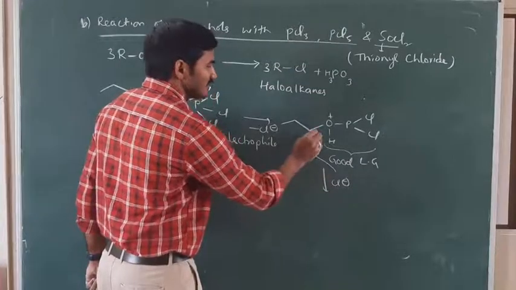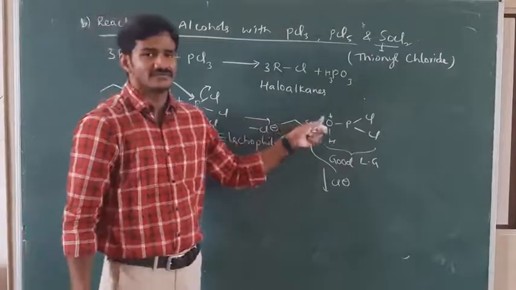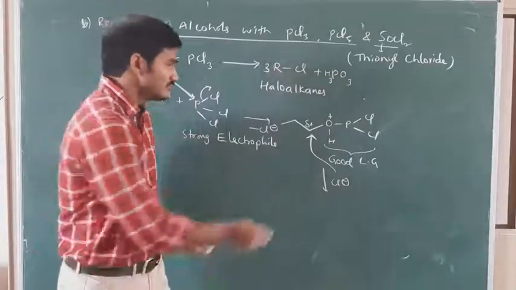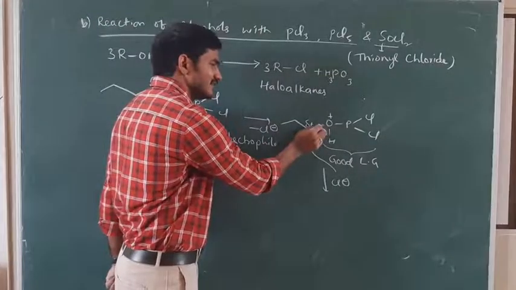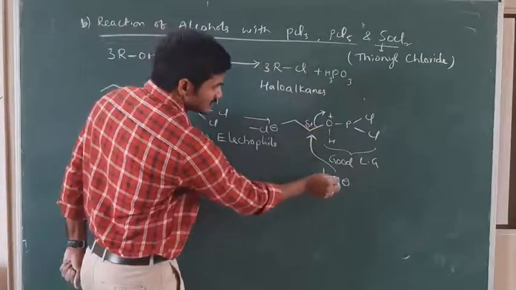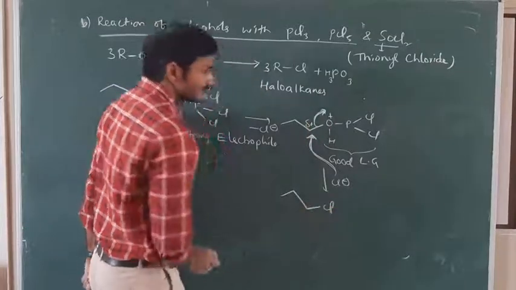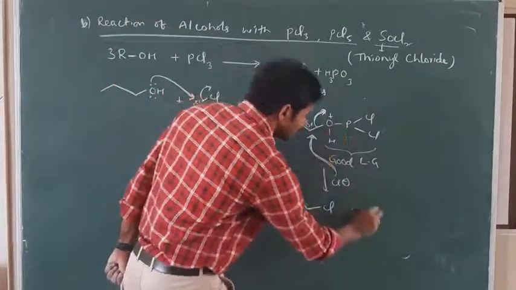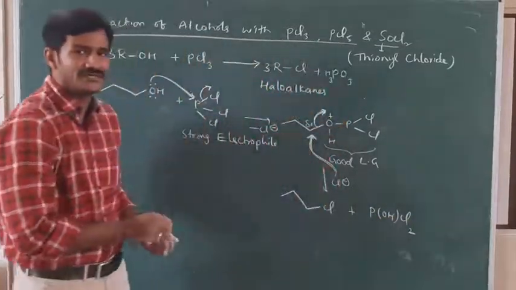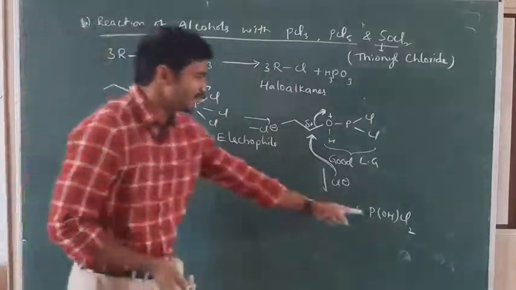Why does it attack here? This carbon is electropositive. Oxygen has a positive charge, and it can't bear that. It tries to eliminate, so it takes electrons from the adjacent bond and leaves as a good leaving group. So as soon as Cl minus attacks here, this group leaves and we get the product RCl. The byproduct is POHCl2. I have taken one molecule of alcohol, and I am getting POHCl2.